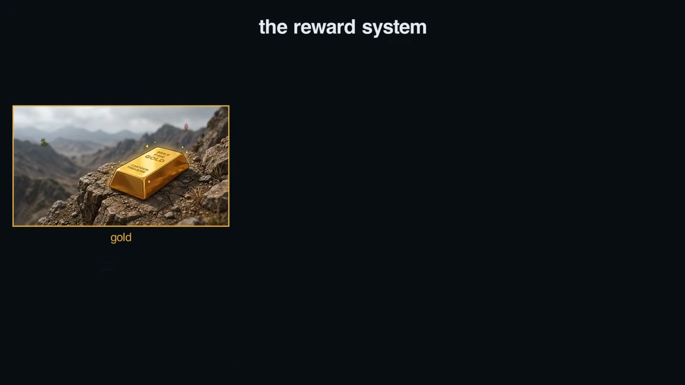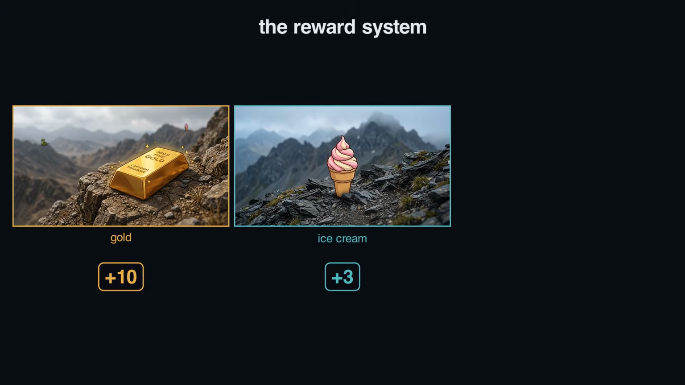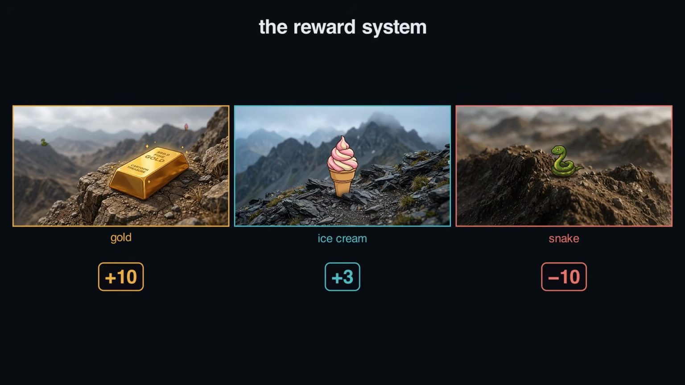Before we send anyone out, the payoffs. The real prize is gold, worth the most, +10. The ice cream is just a small treat along the way, +3. And a snake is a penalty, it costs you, -10. Add up whatever a single hike runs into, and that total is its reward. Now, how do we tell a good policy from a bad one? We send hikers out and watch.